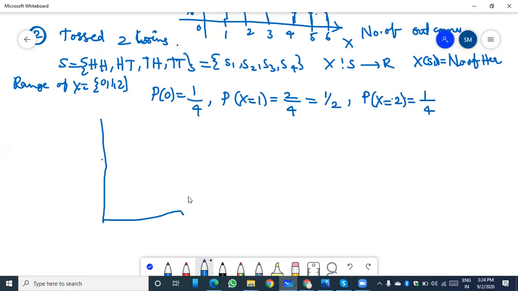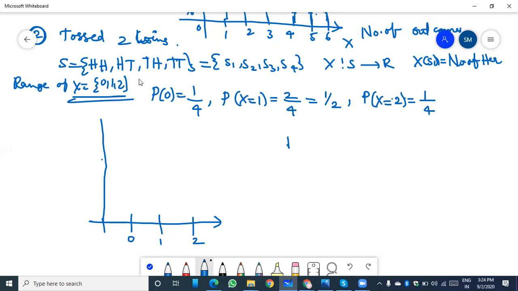We can also show this in a graph. On the x-axis we have 0, 1, 2, because the range of x is 0, 1, 2.